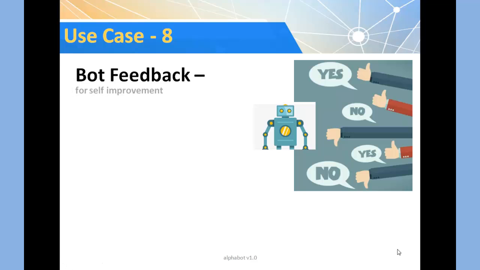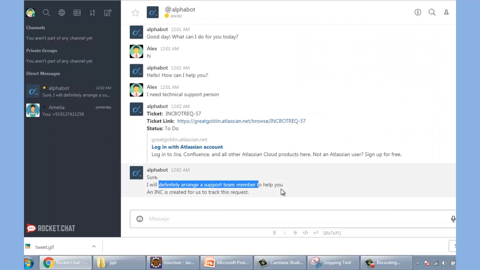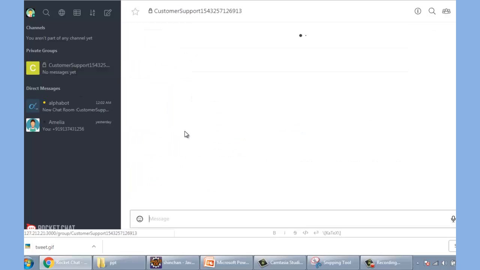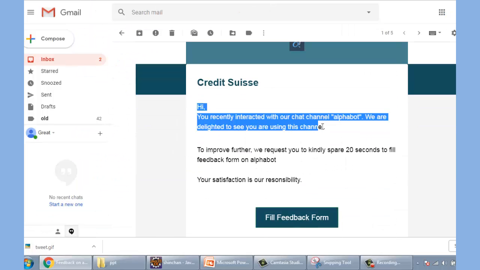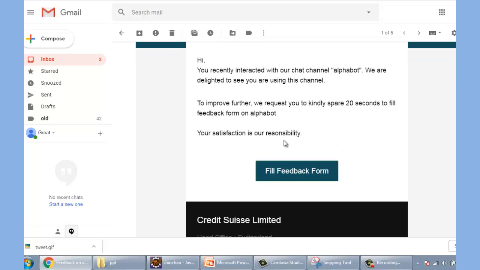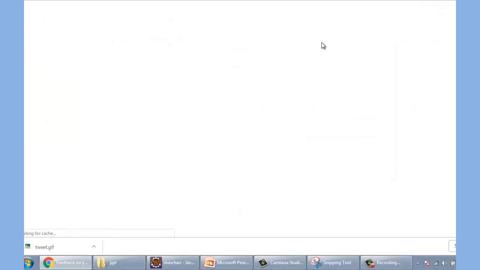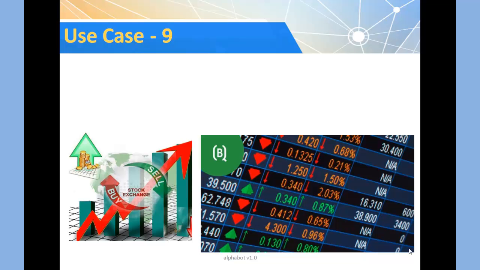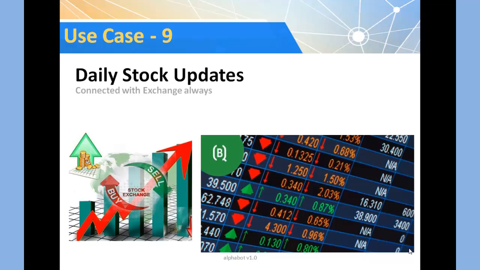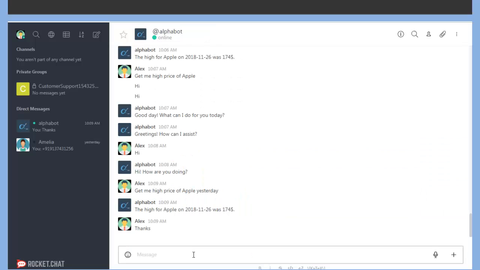Our use case number 8 is the bot feedback from the user. To improve the machine response to the user, we are taking feedback from the user. Our next use case is the stock updates. So we have integrated with Intrinio to get daily stock updates for the user.